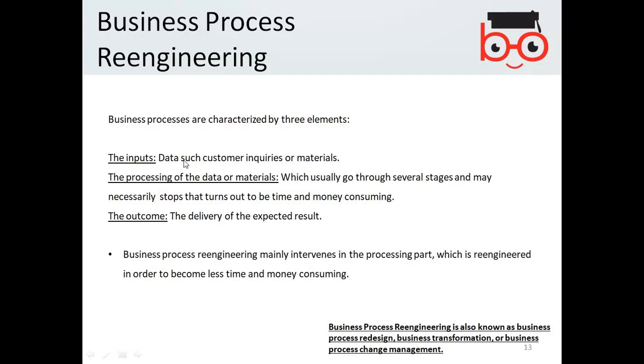Somehow, these are very theoretical concepts. We have to rely on just the fingertips that, okay, the process involves the input, the processing of the data or material, and the outcome, and the business re-engineering. The business process re-engineering is basically the redesign of any of the changes. Yeah, makes sense.